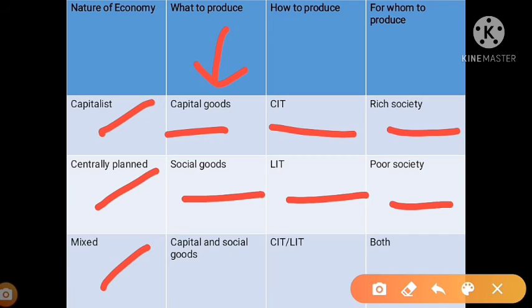In a mixed economy we have a mixed nature, that is capital goods as well as social goods we have to produce. How to produce? Capital intensive technique and labor intensive technique are both used here. For whom to produce? For both, that is rich society as well as poor society.